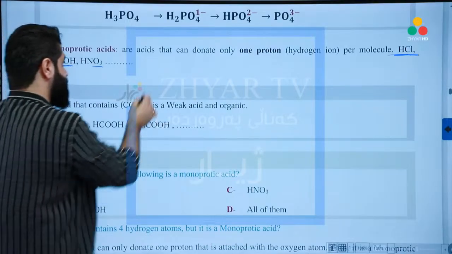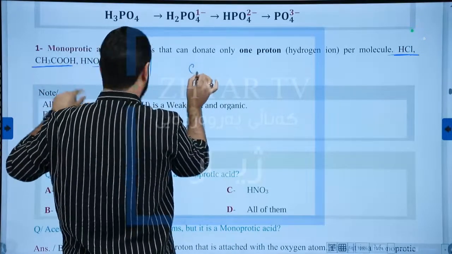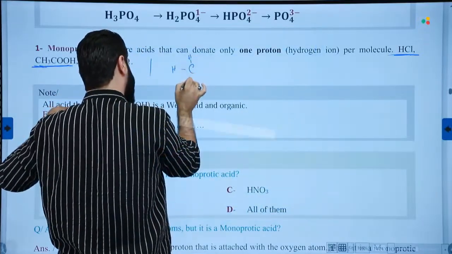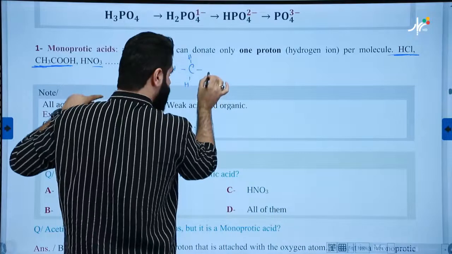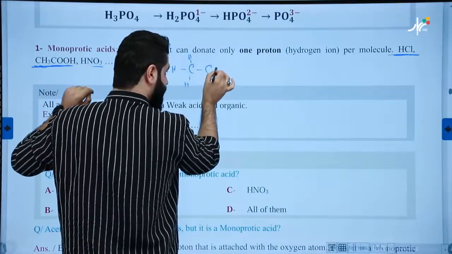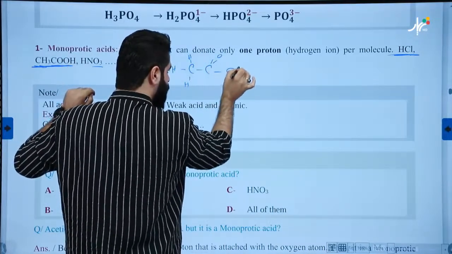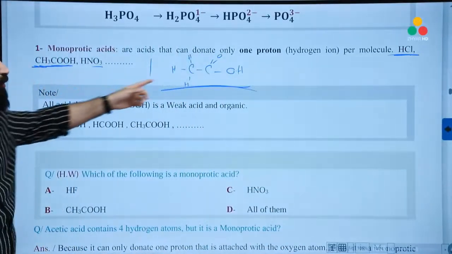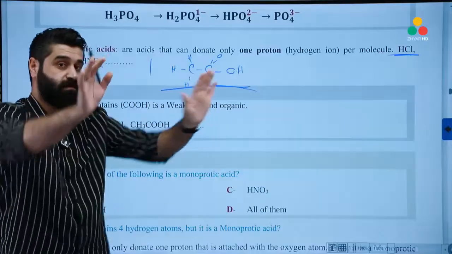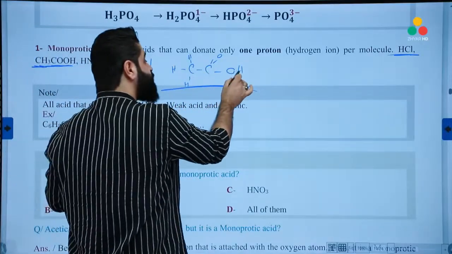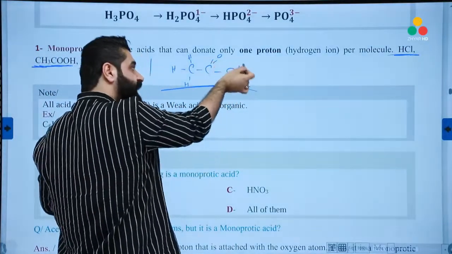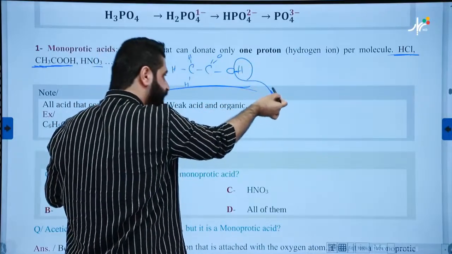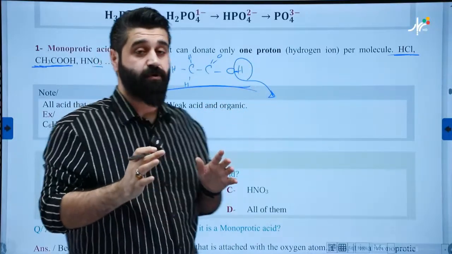Yeah, of course. Stay with me, my dear. This is CH3. Carbon has 3 hydrogens. Another carbon, COO, okay? OH. This is a structural formula for acetic acid. You will know this in chapter 10. Okay? The only hydrogen, look at this. The only hydrogen that is ionizable is the one which is attached to the oxygen atom. My dear, try to take this note.